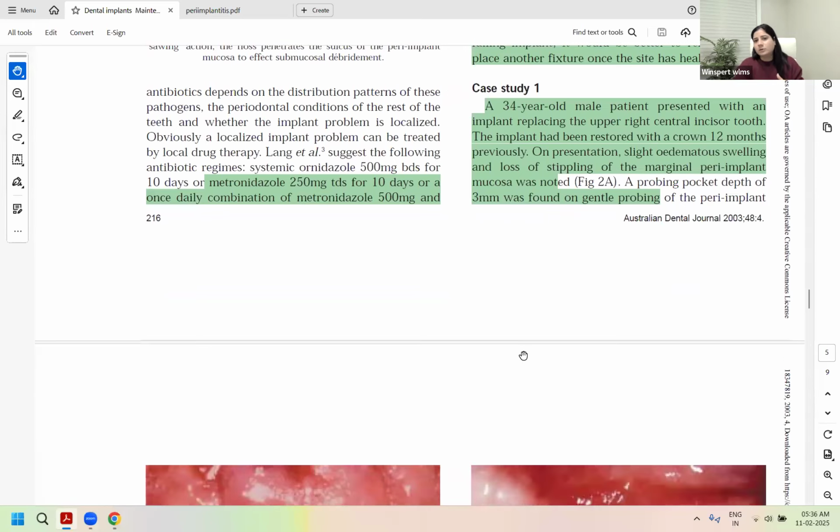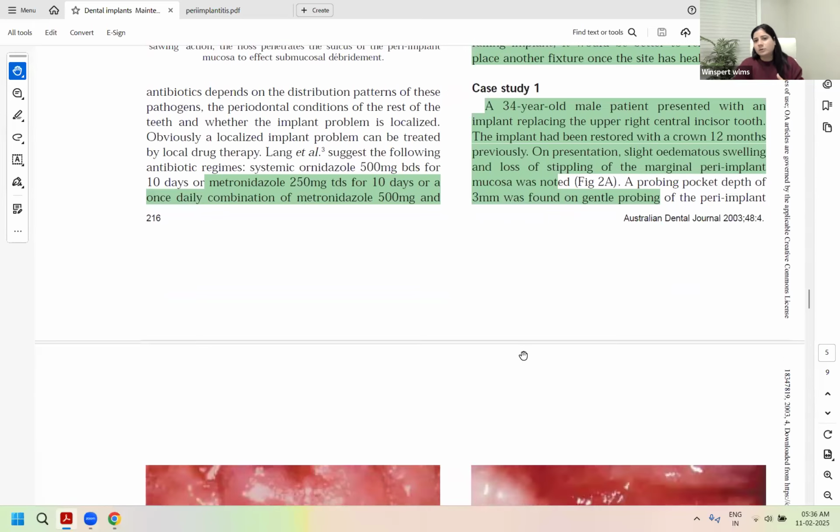So if the choices are given of choosing between systemic antibiotics combined with debridement, right, or just mouth rinses, topical rinses, you must at least know that a 6 mm pocket with the bone loss would require debridement and systemic antibiotics, right? And may or may not be requiring the surgical resection. That specialist will take the call.